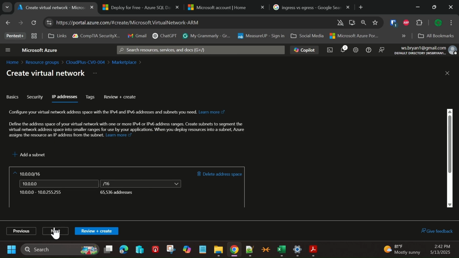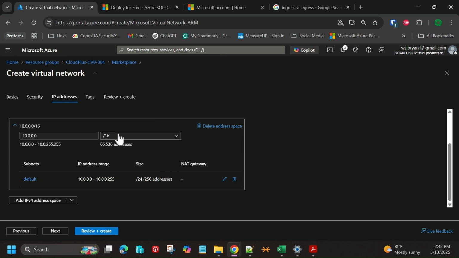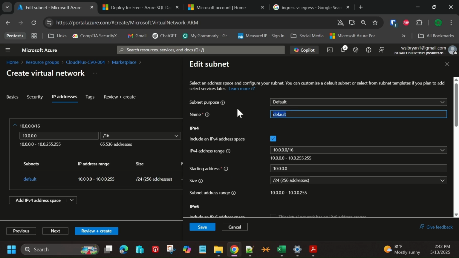We're going to go ahead and choose next here, and then this is where we can define our subnets, what our default range is. We have a default subnet again, so I'm going to change this one because, again, I like to control basically the names of the networks here.